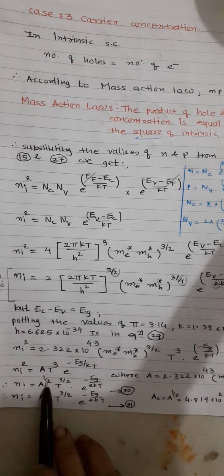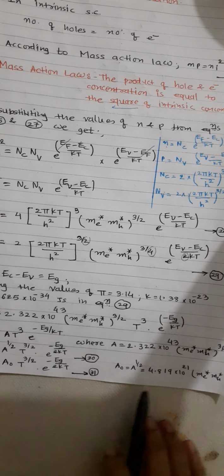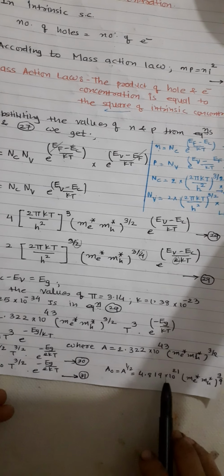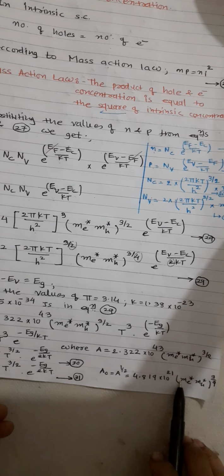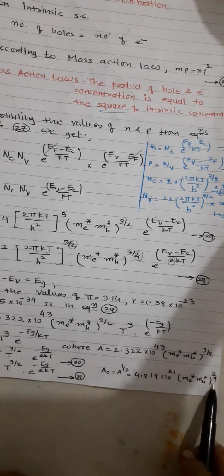So friends, we have replaced this A raised to 1/2 by A0. What is A0? That is the square root of A, and its value will be 4.819 10 raised to 21 into (me star mh star) raised to 3 by 4.